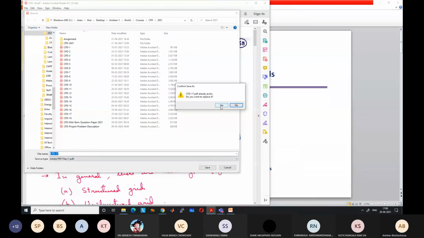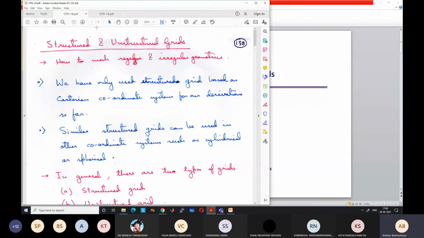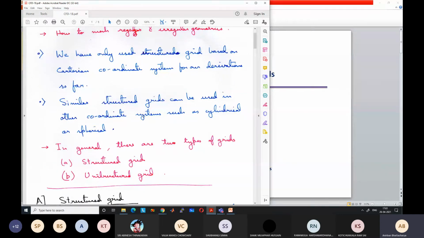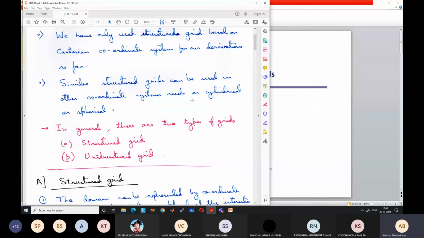So we want to understand what is the difference between structured and unstructured grids. So far we have only used structured grids based on Cartesian coordinate system for our derivations. Similar type of structured grids can be used for other coordinate systems such as cylindrical or spherical coordinate system. So in general, we can derive grids of two types, either structured or unstructured.